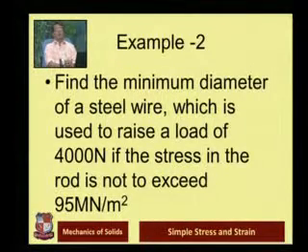Example 2 is, we need to find the minimum diameter of a steel wire which is used to raise a load of 4000 Newton, if the stress in the rod is not to exceed 95 meganewton per meter square. My advice to the student is always look for the units. Never forget to read the data carefully. Here the unit of the stress is given as 95 meganewton per meter square. So write down the unit appropriately, don't just look at the figure which is given.